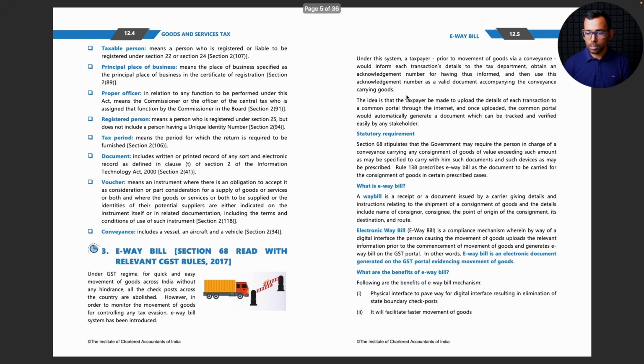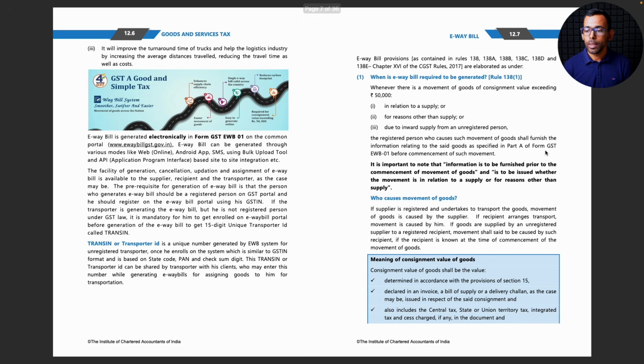So in the previous section 68, they have not specified any detail here. They have simply said that it may require the person in charge of a conveyance carrying any consignment of goods of value exceeding such amount. They have just said such amount. How much is that amount? It is given under rule 138 sub rule 1.